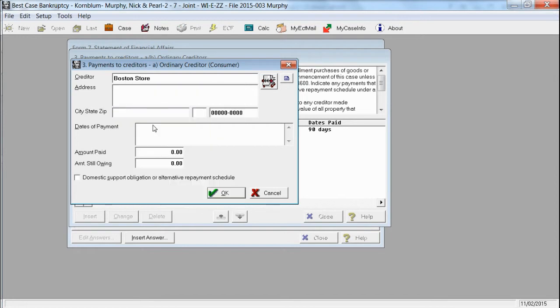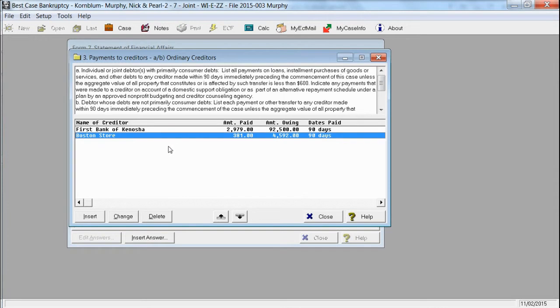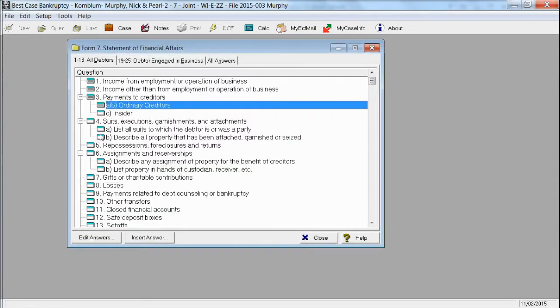We're going to select that. The amount that they owe is $45.92, and the amount paid, let's just round it up, it's $127 a month times 3, so that's $381. Okay. We put in 90 days. So you do that with every single creditor, and these are the ordinary creditors.